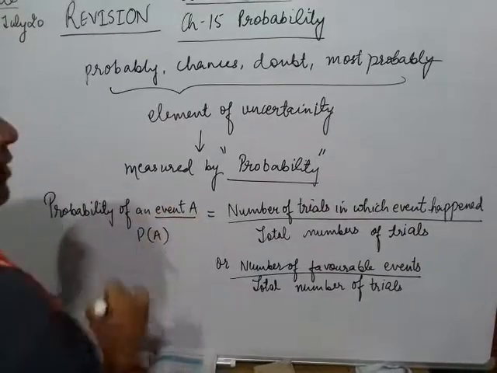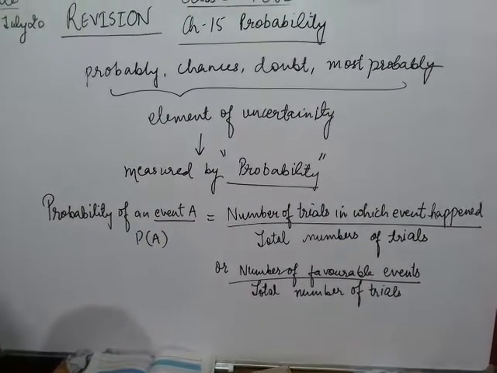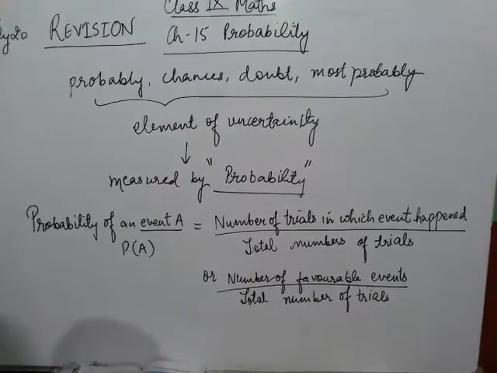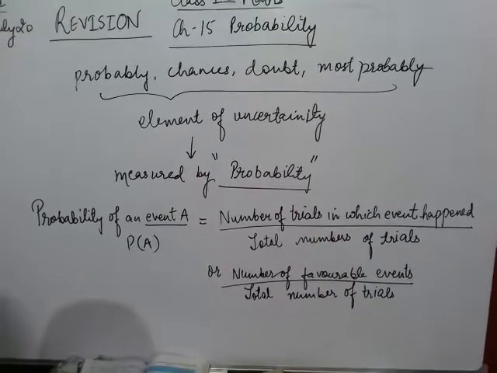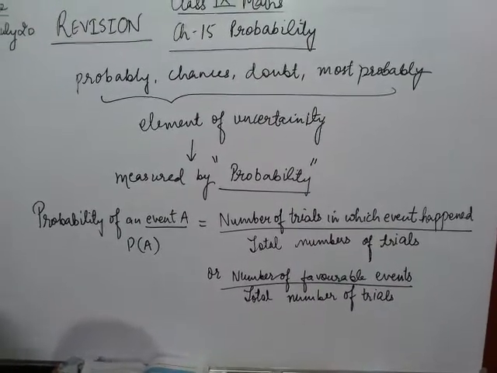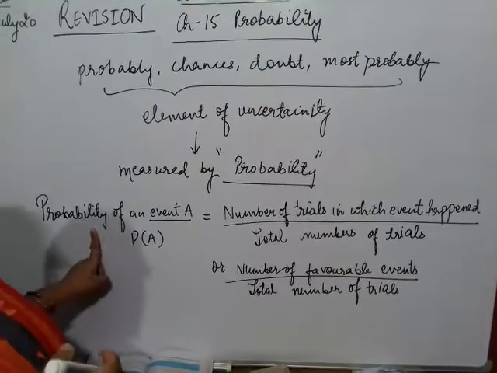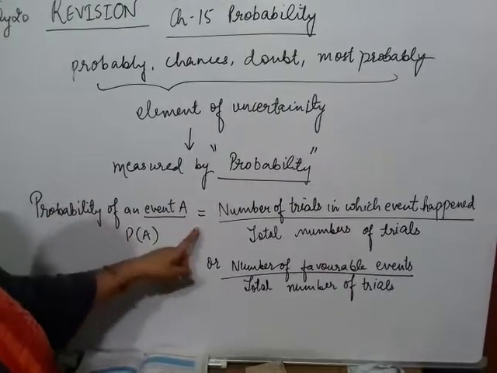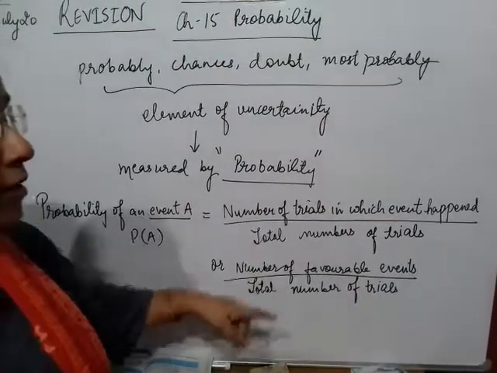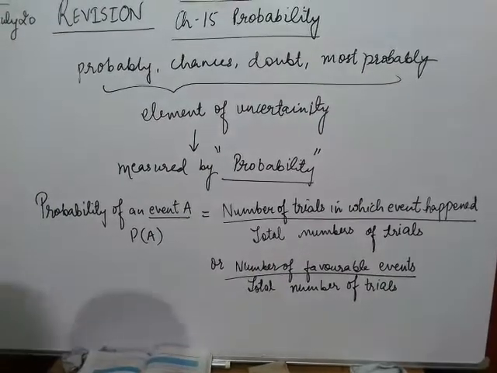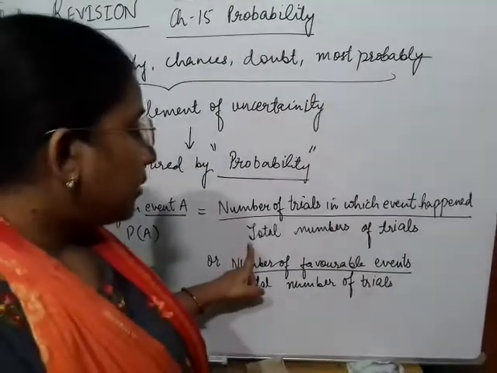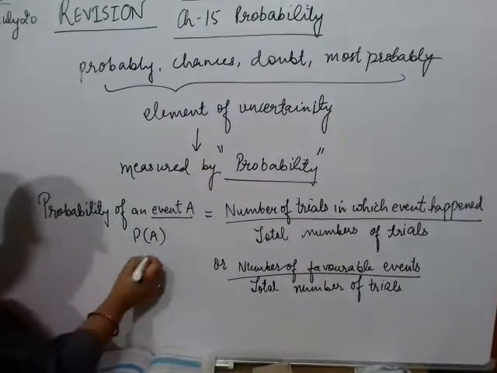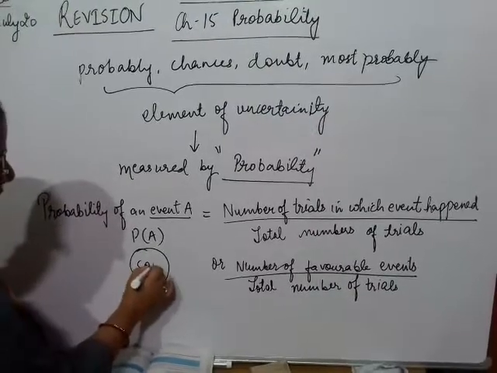So basically, probability of an event A. In probability, every occurrence is called an event. Like will there be rain tomorrow, so raining on the next day is an event. The probability of an event A is written as P of A, and it is equal to the number of trials in which the event has occurred divided by the total number of trials.